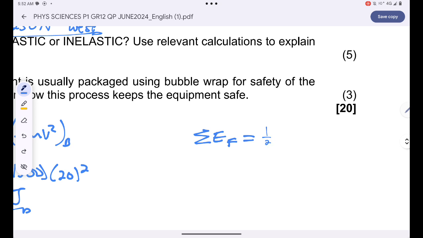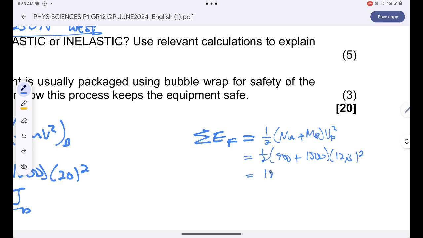Okay, now let's go and find the kinetic energy after collision. They both move at the same speed, right? Or as a unit. So I just need to add their masses. Mass of body A plus mass of body B times the velocity squared. That's 1 over 2, 900 plus 1,500 multiplied by 12.5 squared.